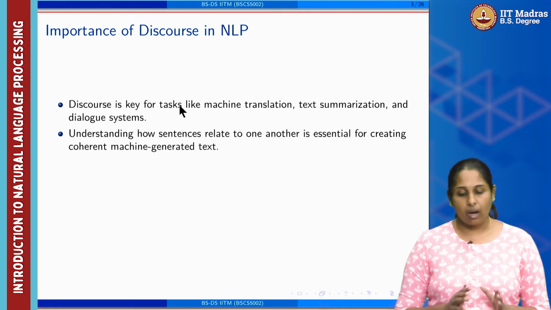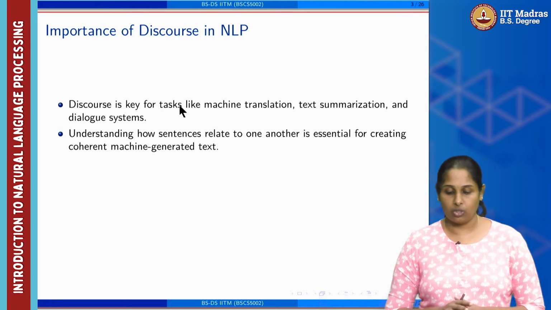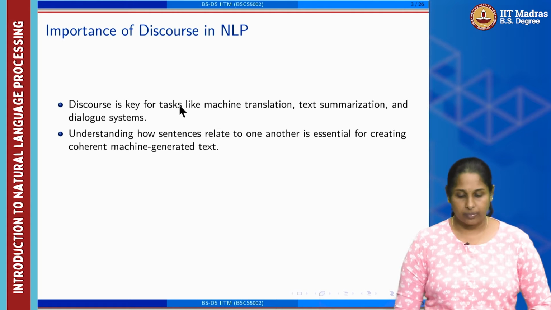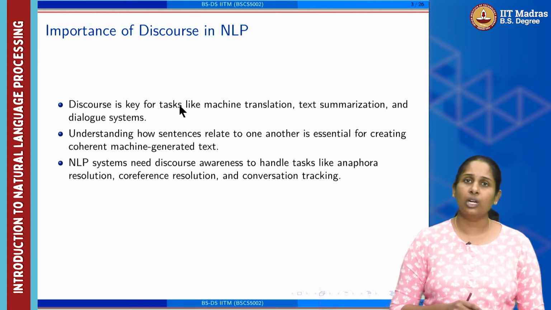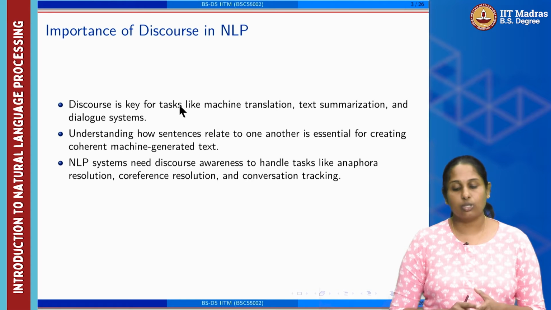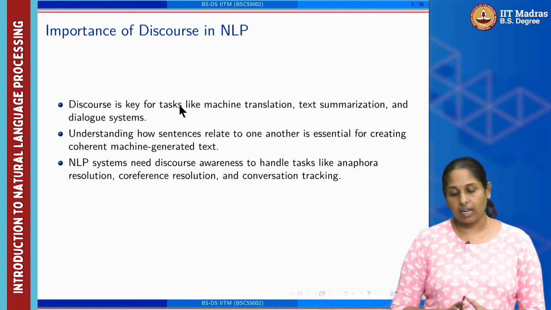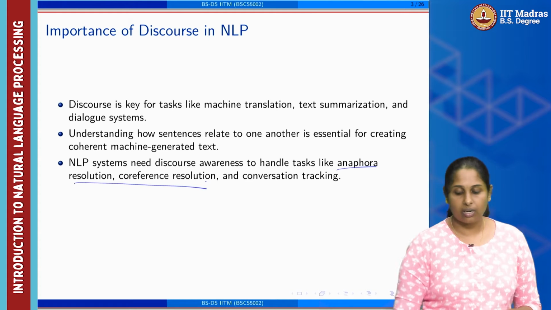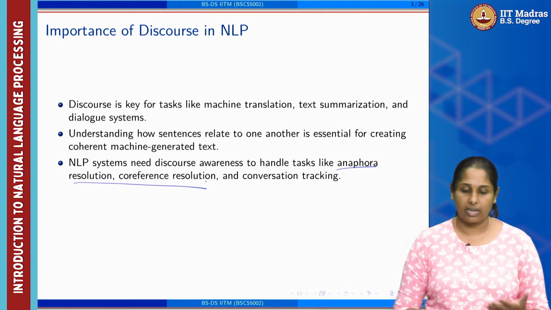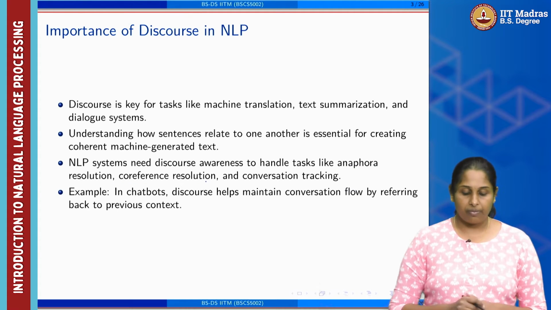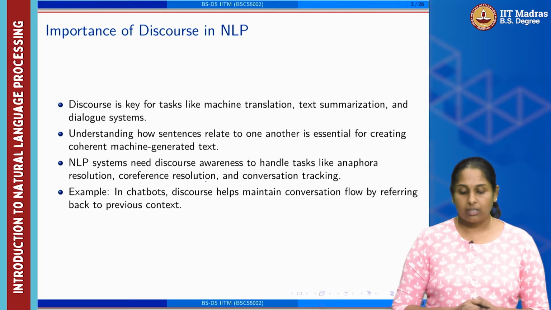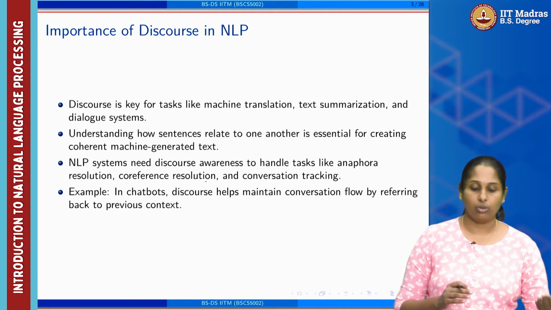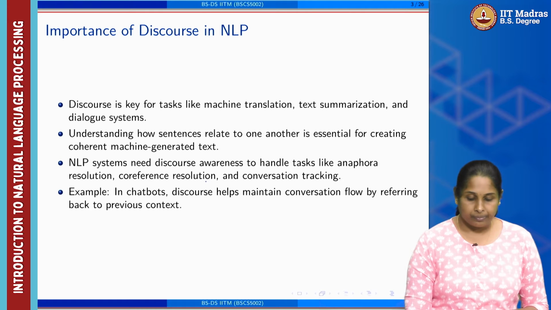Understanding how sentences relate to each other is essential for creating coherent machine-generated text. NLP systems need discourse awareness to handle tasks like Anaphora resolution, Coreference resolution and also conversational tracking. For example, in chatbots, discourse helps maintain conversational flow by referring back to the previous context.